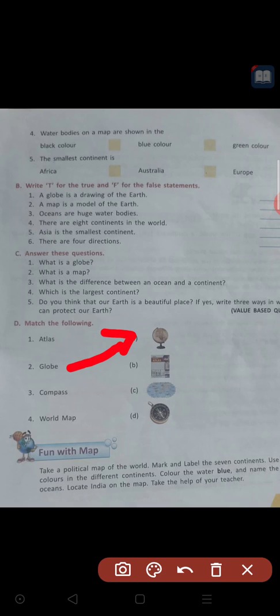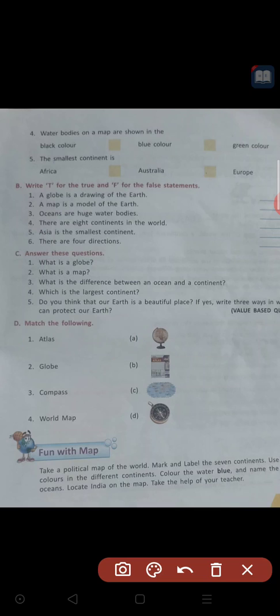Okay, next, third one. Compass. Where is compass here? Compass. It is like a watch. We are using that one to know the directions. Yes, it is. Third one is D.